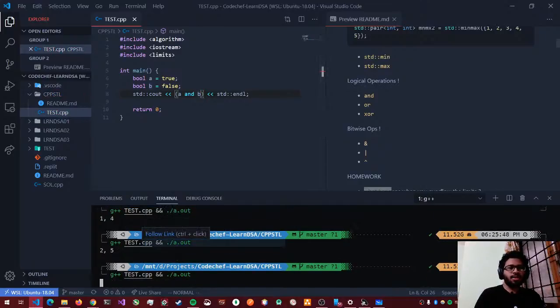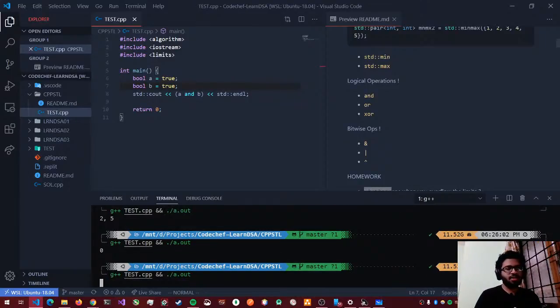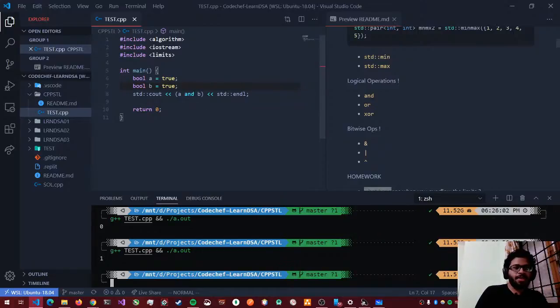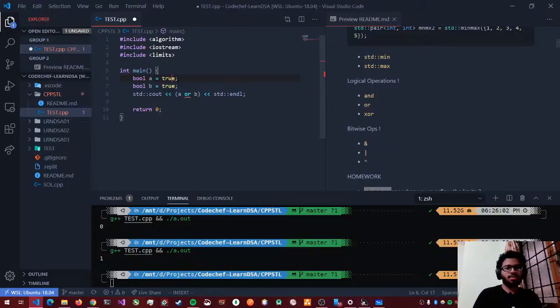So what's true and false? It's false, right? So it prints me 0. What's true and true? It should give me 1, right? Because true and true is true, and true in C++ is represented as 1. So it gives me 1. In a similar way, we can do a or b. So it should give me a true here again, or you can do XOR also. I do XOR.